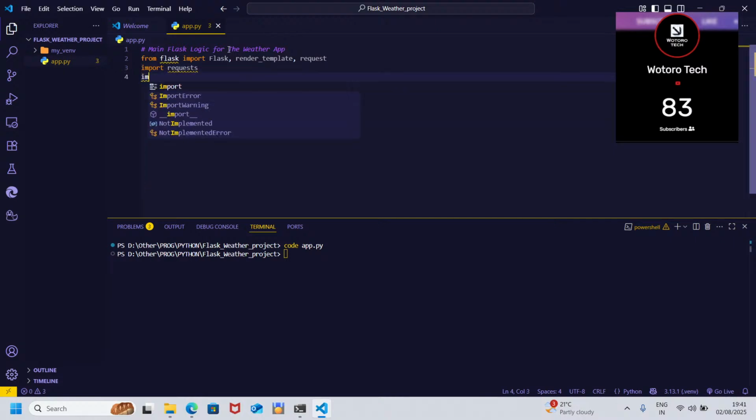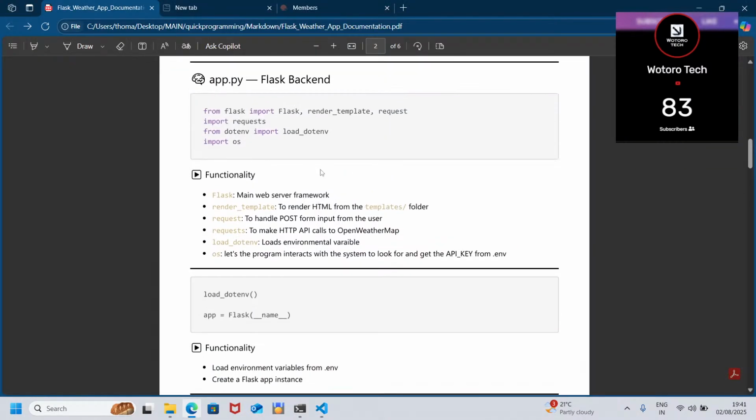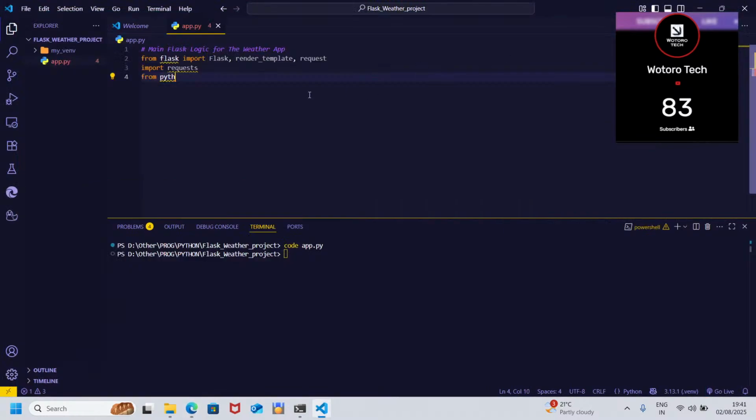Then again we say from dotenv import load_dotenv, and we import os.